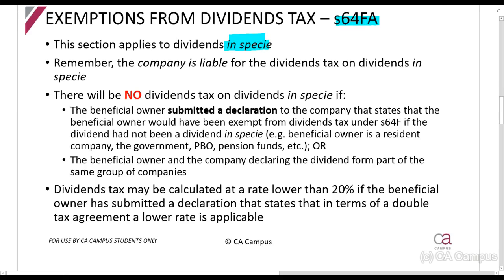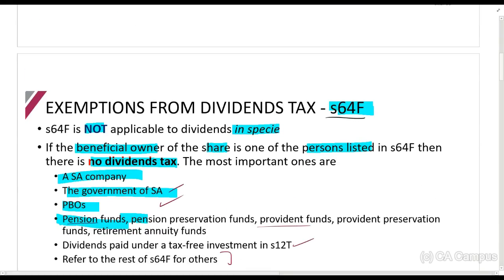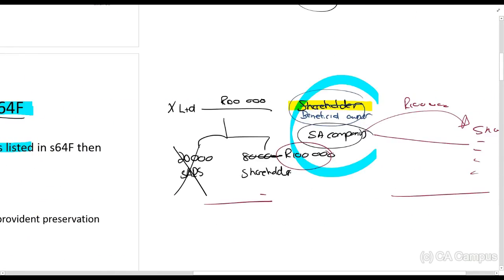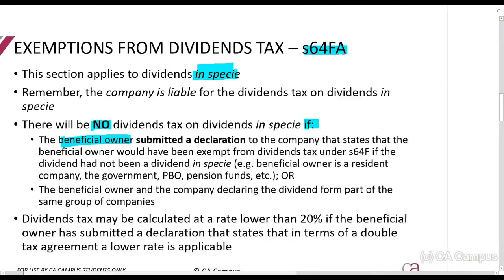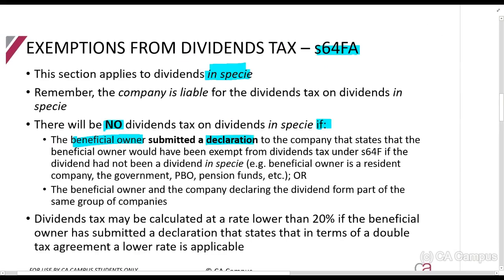Now, guys, basically how this one works is it says there will be no dividends tax on a dividend in specie if the beneficial owner, who is the beneficial owner, guys? Remember, the person receiving it. If that beneficial owner submits a declaration that states that they would have been exempt from dividends tax under Section 64F if this was not a dividend in specie, but if it was a cash dividend.